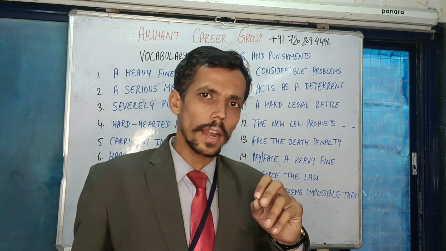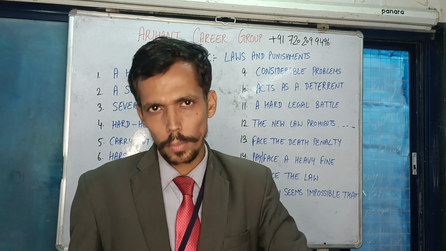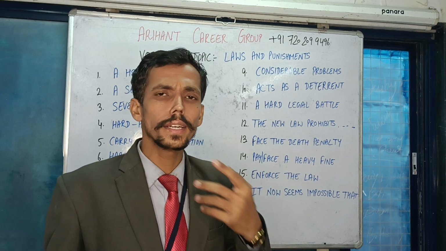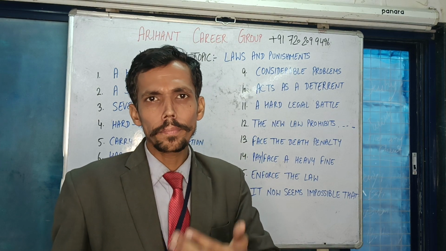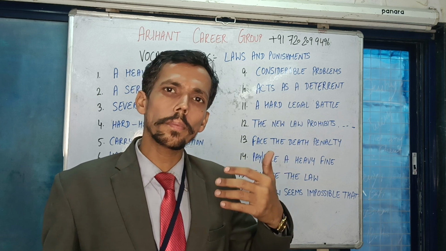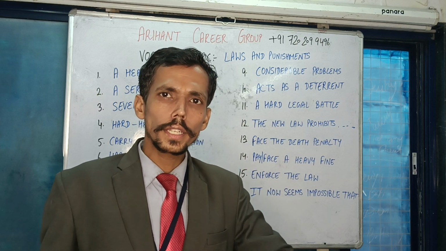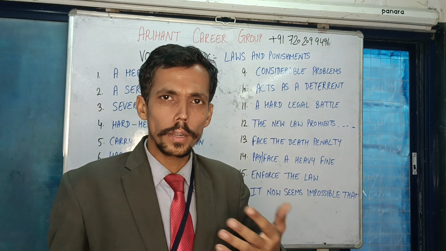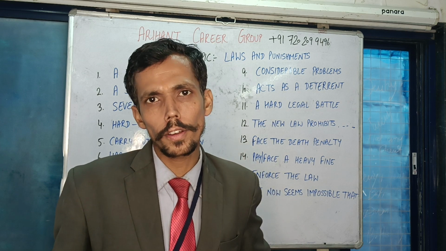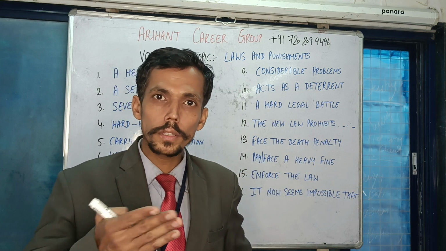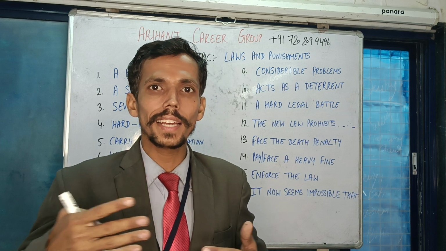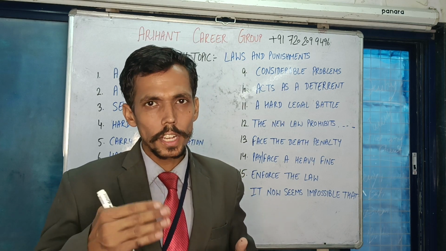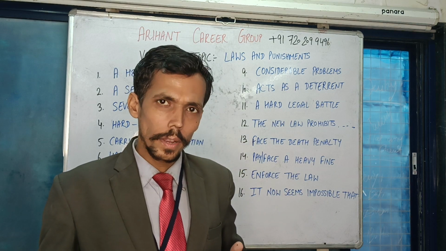Next phrase here is acts as a deterrent. Deterrent means something that restricts or forbids someone to do something. Suppose I say that corporal punishment acts as a deterrent. That means when a person is given a death sentence, it's a kind of demotivation, and it makes people not commit such a crime where a death punishment is given. So a death punishment is acting as a deterrent. Am I right? It makes people not commit crime in society.